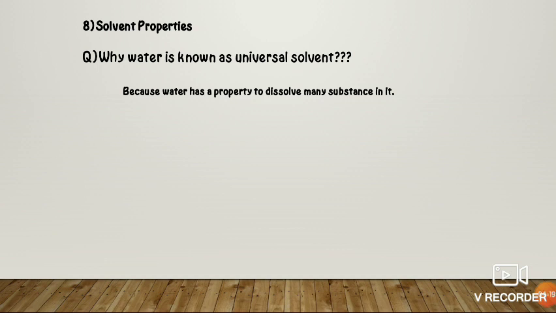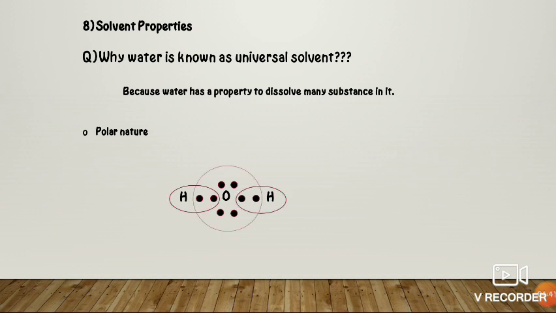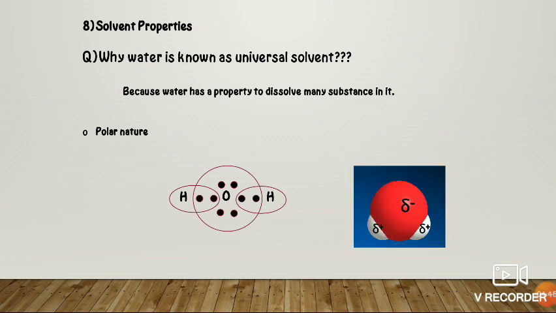The reason behind it is, the first is polar nature. Since water is a covalent compound, oxygen and hydrogen share electrons with each other. Oxygen has 6 electrons in the outermost shell, hydrogen has 1 electron in the outermost shell. First hydrogen shares electron, then oxygen shares electron. After all, they have some partial negative charge on oxygen and partial positive charge on hydrogen. So polarity is an uneven distribution of electron density.